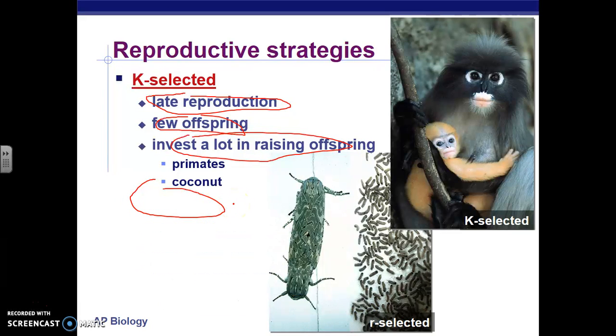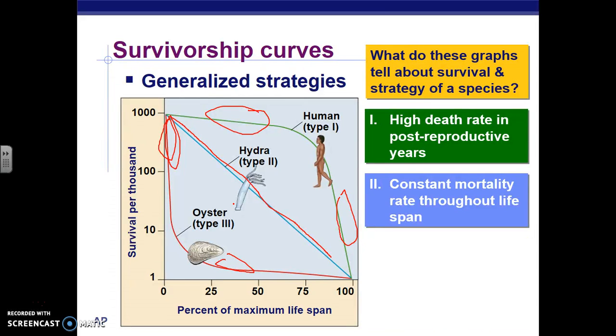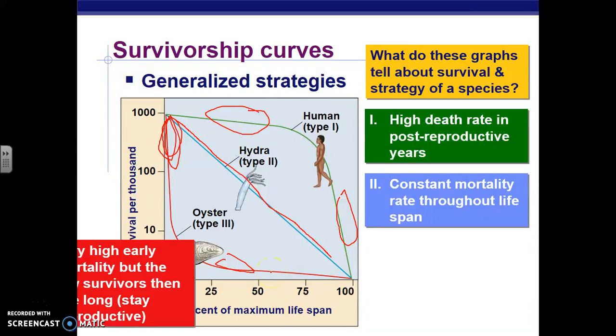R-selected, again, if we go back to that curve, because there's little care given and there's lots of offspring early, they follow the red curve, where there's a great death rate early on because the parents are giving very little care and there's a lot of offspring. And then once they reach a certain age, that death rate decreases.